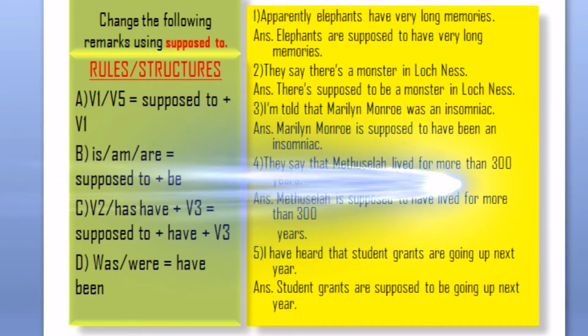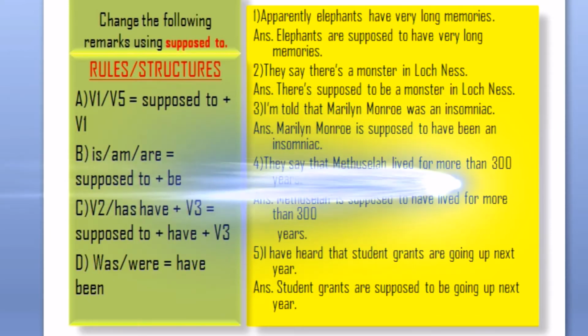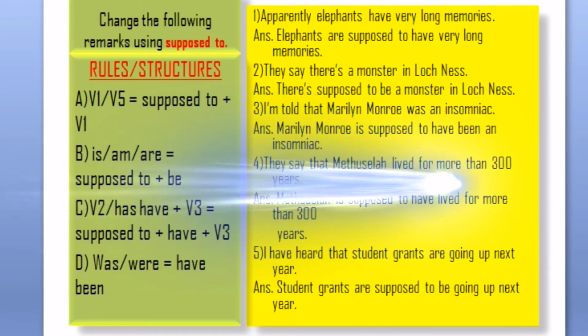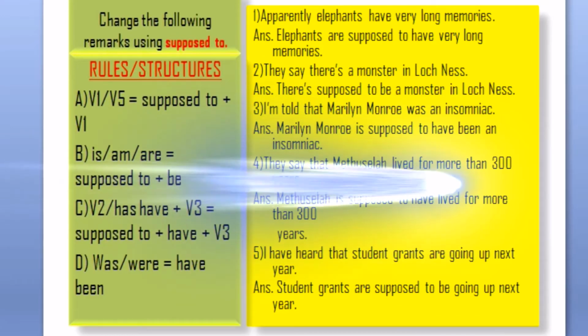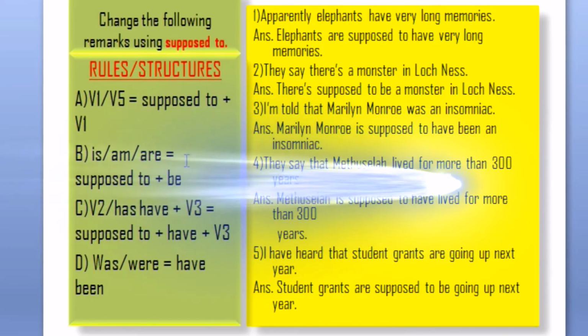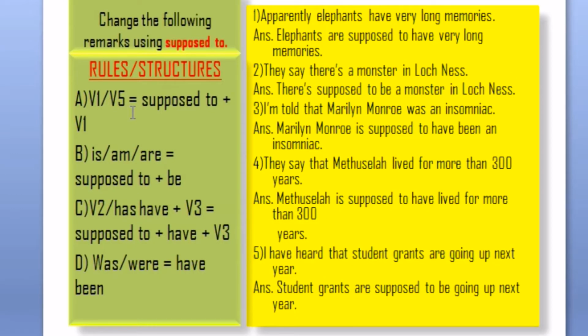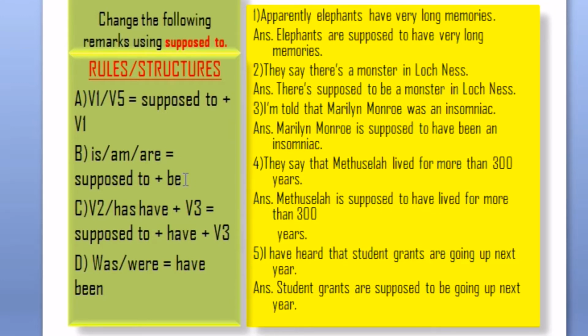Change the following remarks or sentences using supposed to. What you have to do is change the sentences given using supposed to, but how? By following some rules or structures. Number one, if you see Bob 1 or Bob 5 in the sentence, please use supposed to plus Bob 1 in the answer. If you see is, am, are, please use supposed to be in the answer. If you see is, am, are in the question, use supposed to be in the answer.